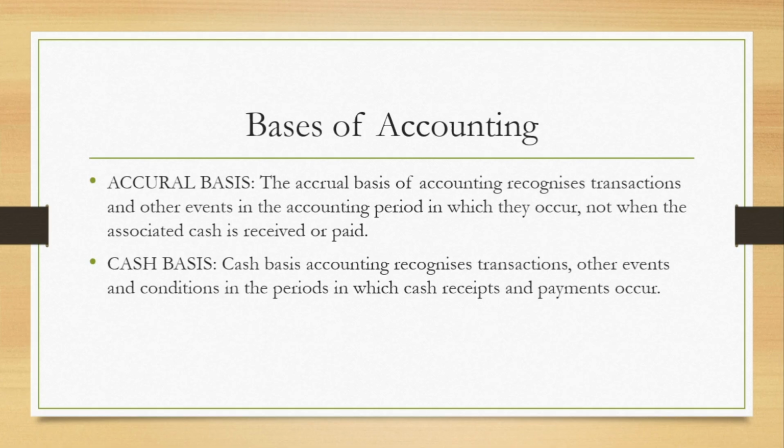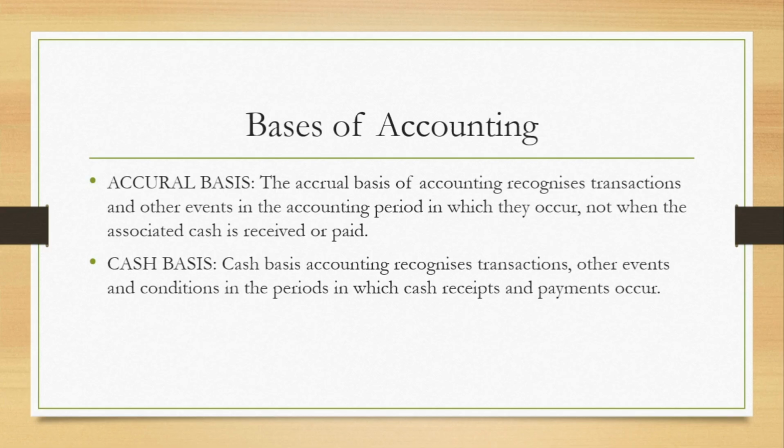So a company sells 100,000 naira worth of goods. Under the accrual basis, let's say the company sells the goods in year 2020. So it is in year 2020 that they will record that revenue. But cash basis is telling us that the company may have indeed sold 100,000 naira worth of goods in year 2020, but the goods were paid for in year 2021. So we would recognize the revenue in year 2021 and not year 2020.